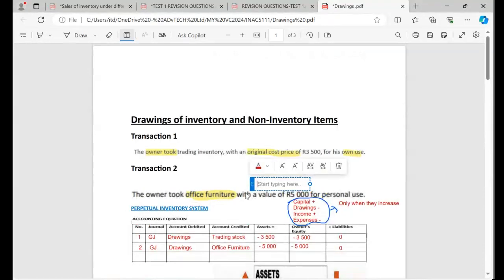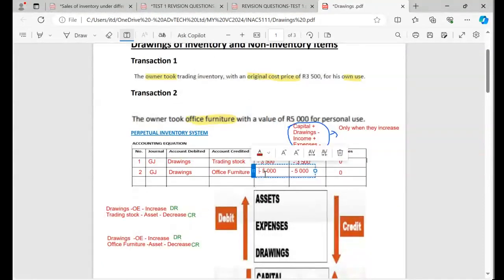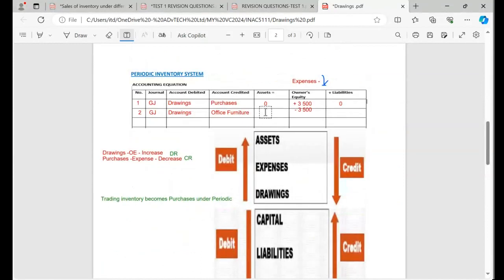So the inventory systems only affect what? They only affect the inventory only. If you are not talking about any inventory, it doesn't matter on the system. Just go and write, it doesn't matter. Everything will remain the same. So here I'm still going to have minus 5,000.